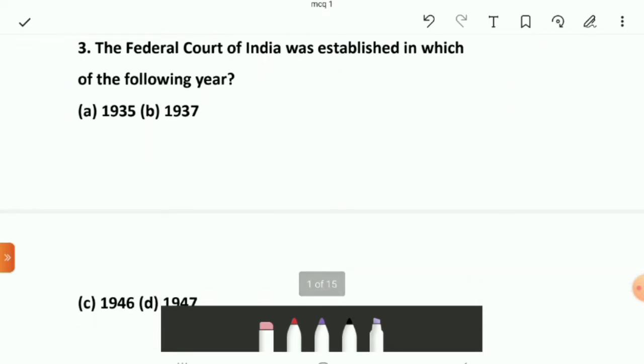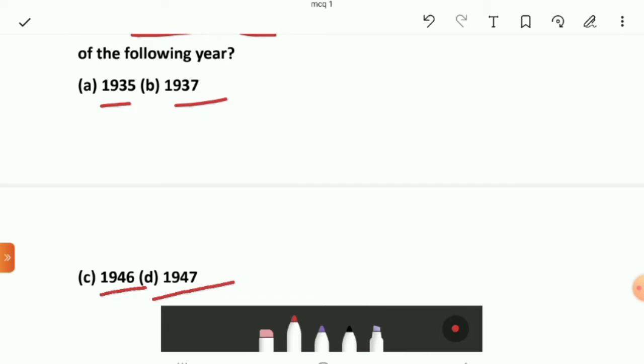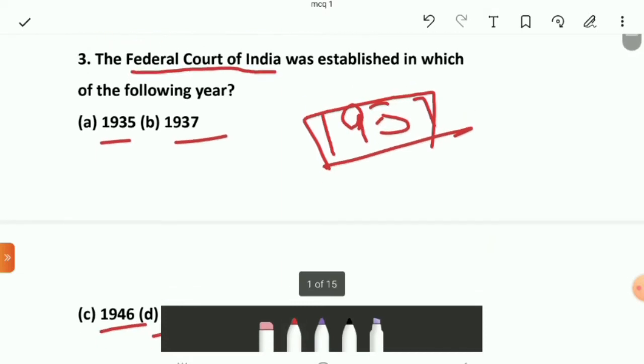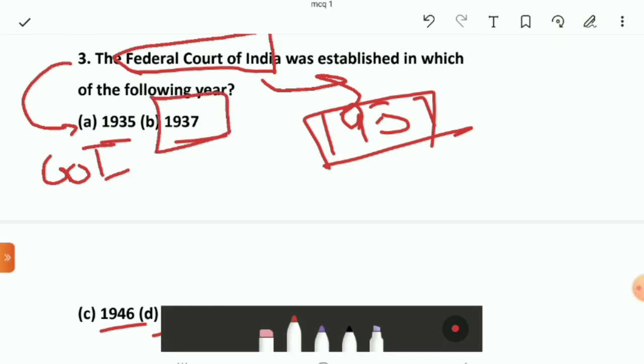The next question is: the Federal Court of India was established in which of the following years? Option A is 1935, option B is 1937, option C is 1946, and the last option is 1947. The right answer is 1937. The provision for establishment of this court is given in the Government of India Act 1935, but it was established in the year 1937.